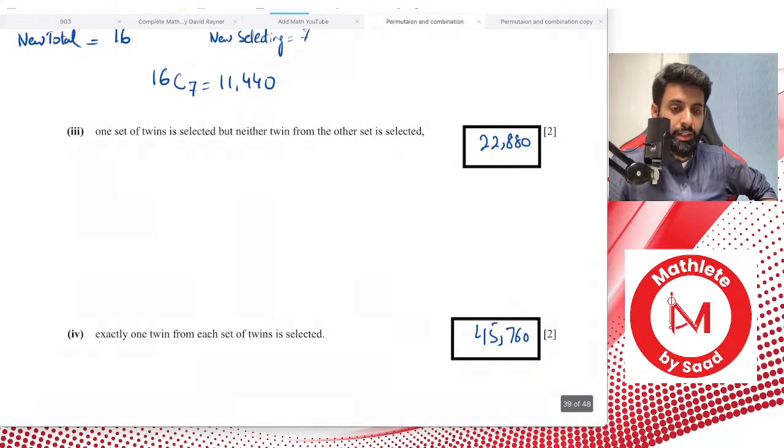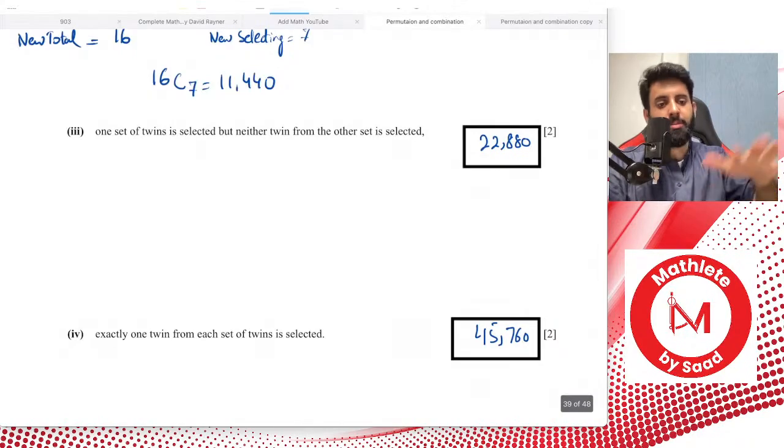No, when you're selecting, you're going to select the entire pair. You're not going to select one person from the set of twins. I can see you guys are putting some thought into it, I appreciate that. Whatever you thought of, I'd like you to quickly write it down and work it out, and then in the end you can compare my working with yours.